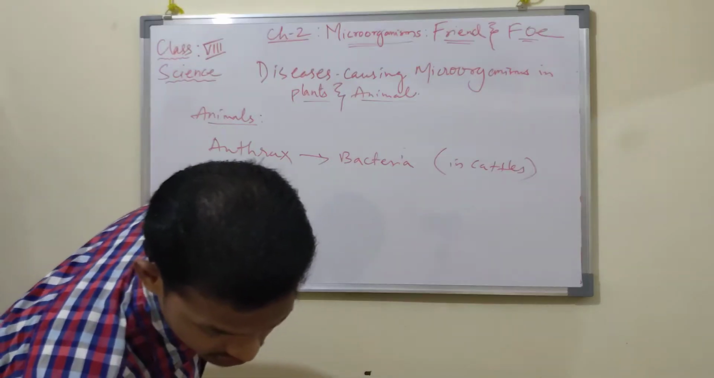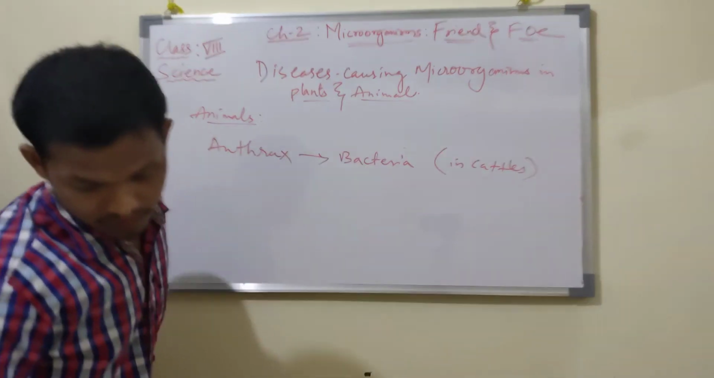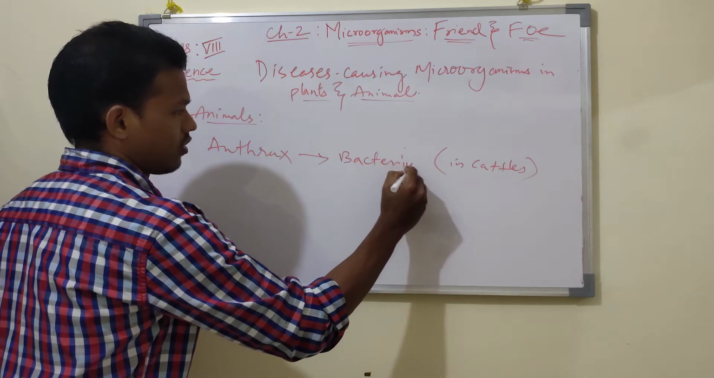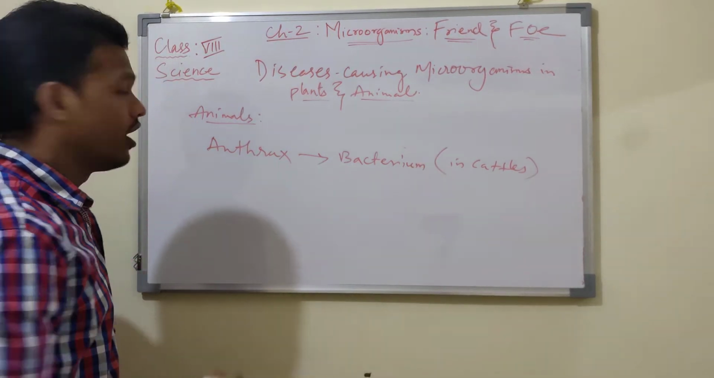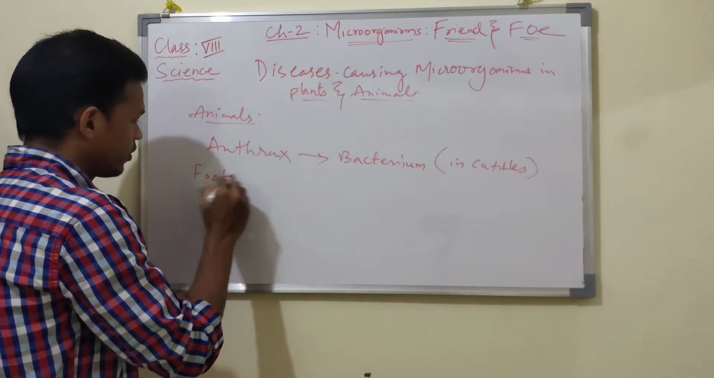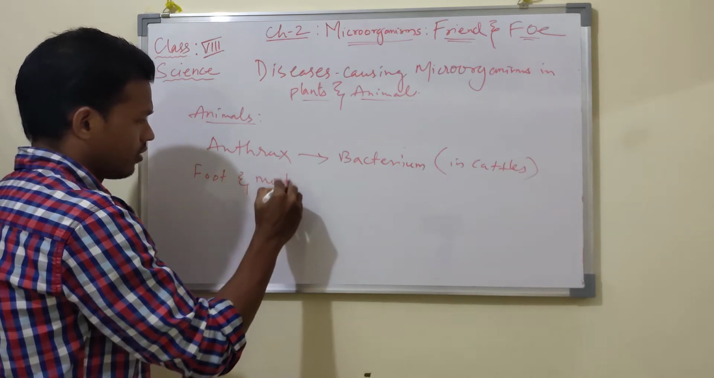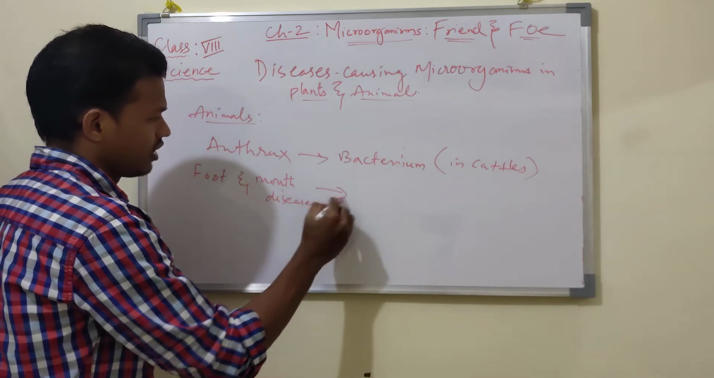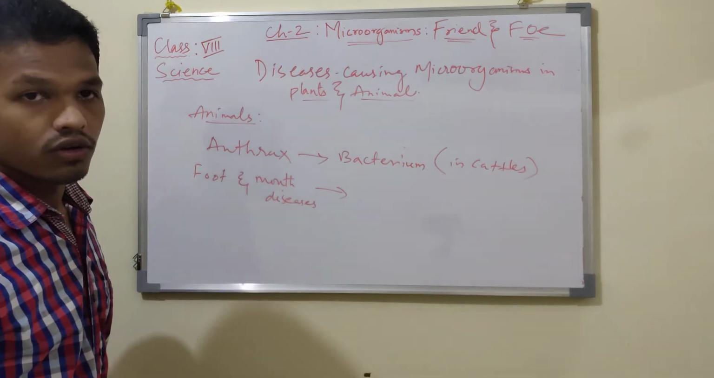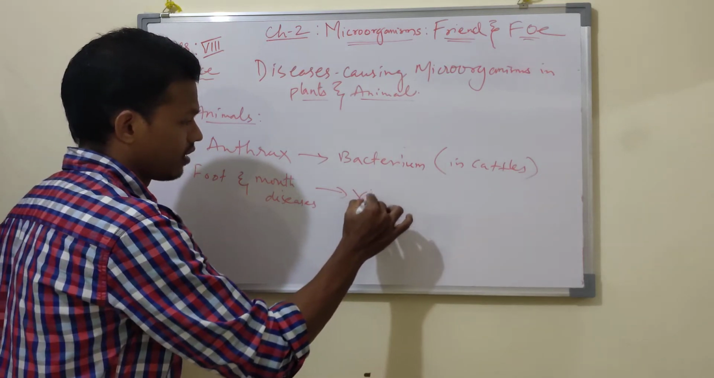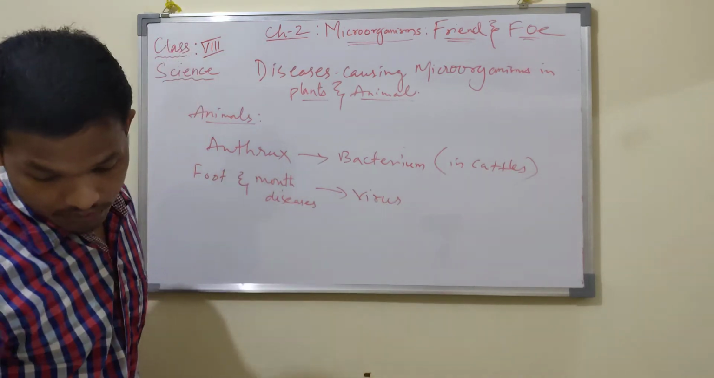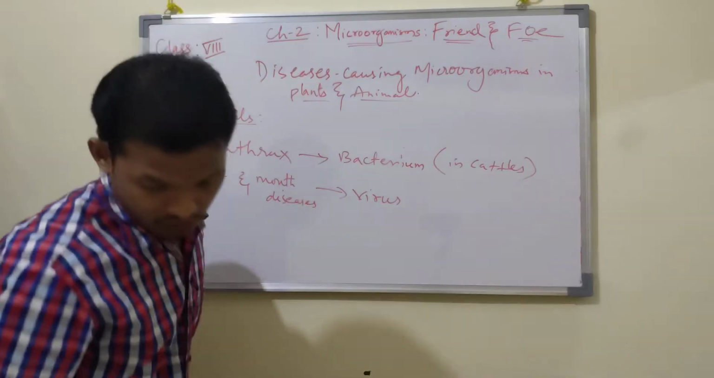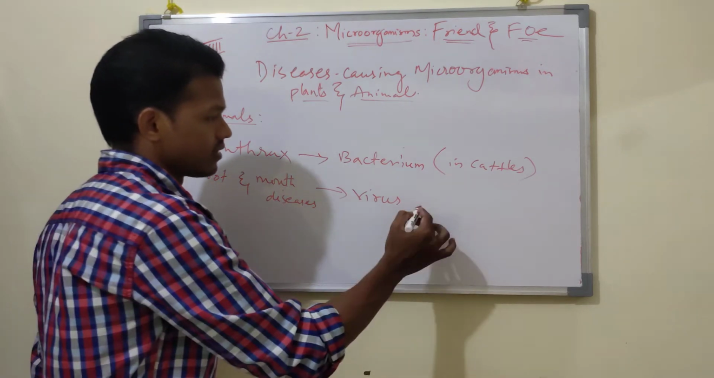Anthrax disease is caused by a bacterium. We can say bacteria or bacterium, in cattle. And foot and mouth disease. Where is it caused? It is caused by a virus. Foot and mouth disease is caused by a virus in cattle.